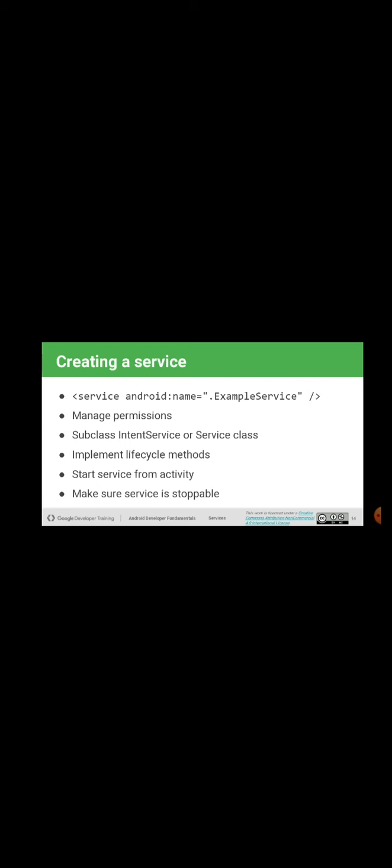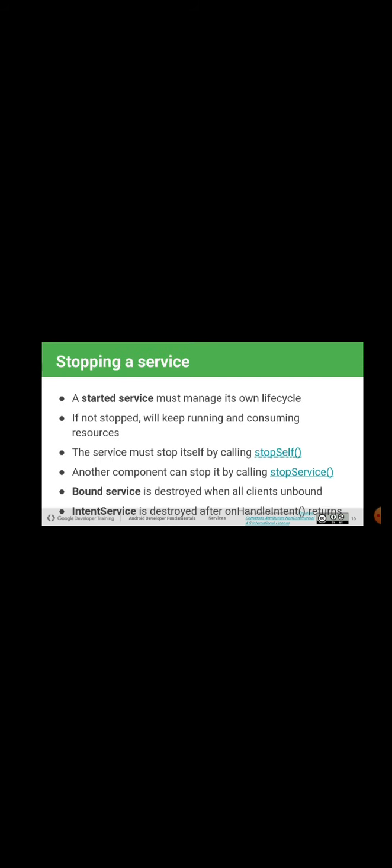The next step is how to implement the lifecycle methods here. Next, we need to start the service from the activity. Finally, we should make sure the service is stoppable. As I told you, there should be code written externally, or by itself it should stop the service. Next we'll see how to stop a service.